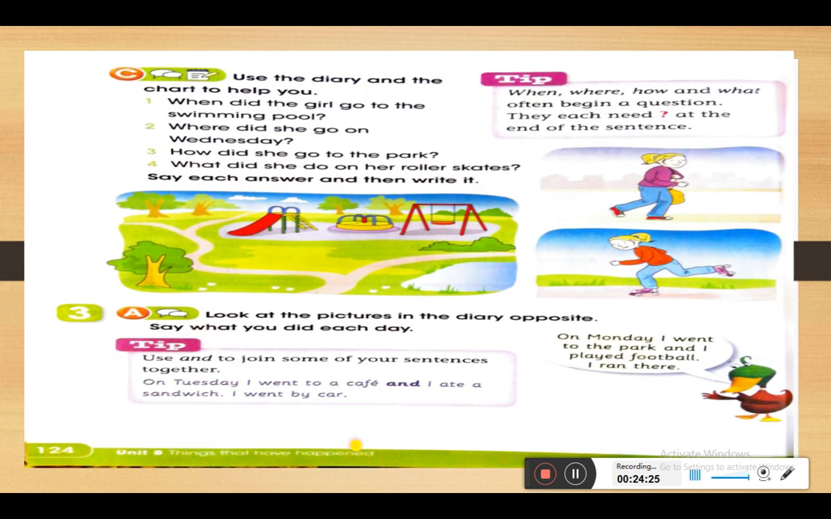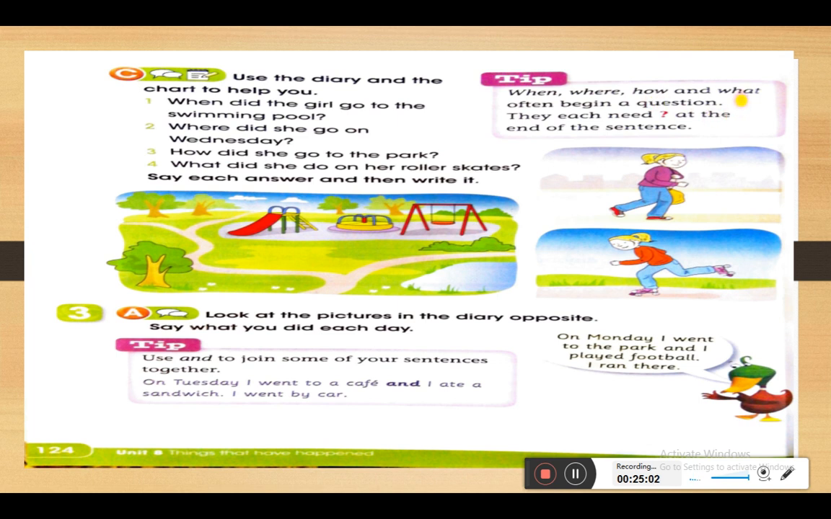Now let's open page 124. On page 124, we're still talking about the diary of our friend. We have the picture of the park, and here she has her roller skates. She's walking, and here we have the questions that we used to ask each time. When, which day of the week; where, the place; how, the means of transportation, like the bus, the car, the scooter.